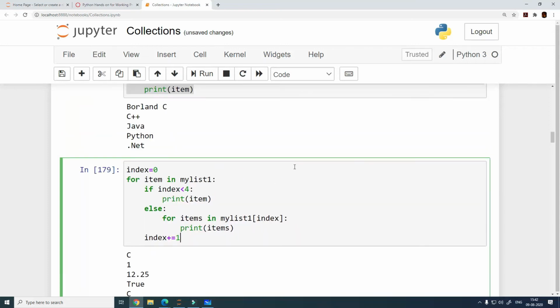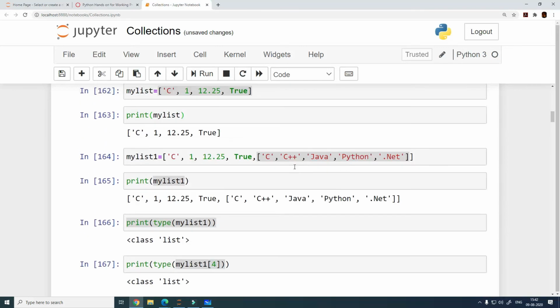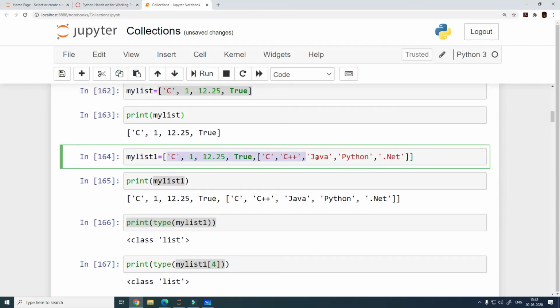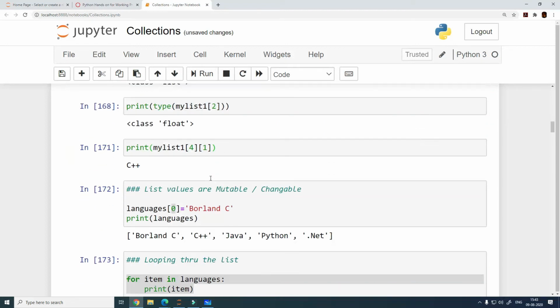So your request was that I want to print all of these items individually, right? How can you do that? You can only do that by building some logic on top of what is already available, right? So what is the logic that I built? I'm printing all the elements till index number 4 individually. So these are the ones which are going to get printed, right?